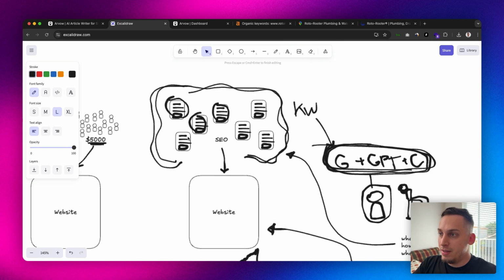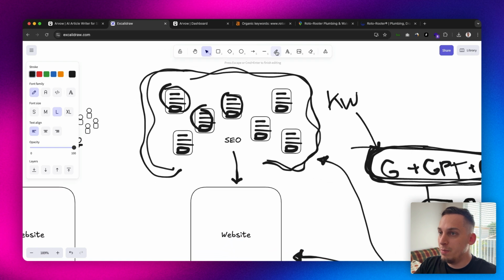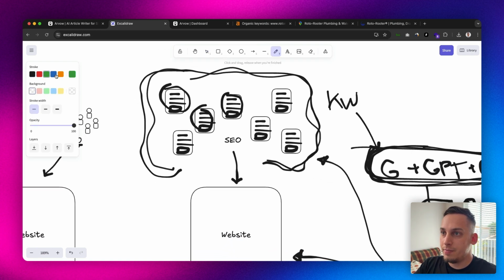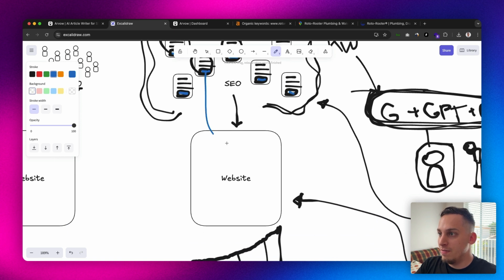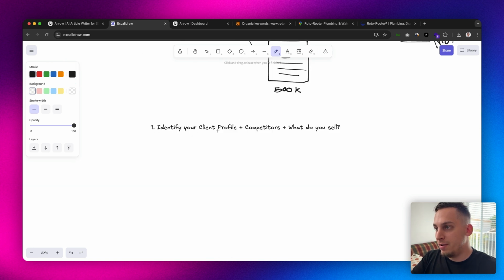Because for each one of these blog posts that we have right here, we would want to have a call to action at the end of each, that brings the users to not only visit your main website, but to actually visit the call button or the book button, right? So step 1: identify your client profile, identify your competitors, and what you sell.